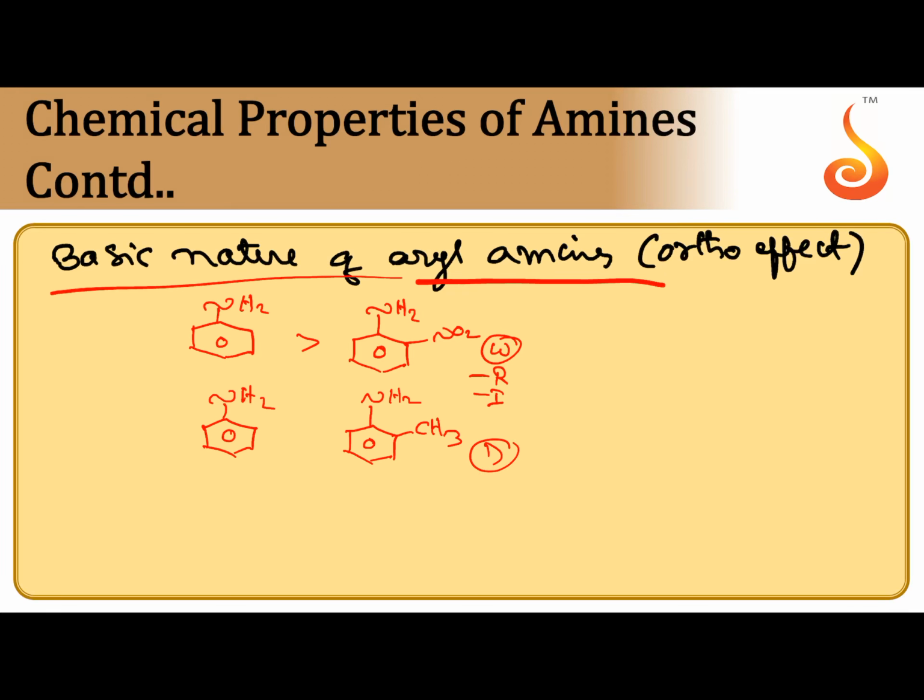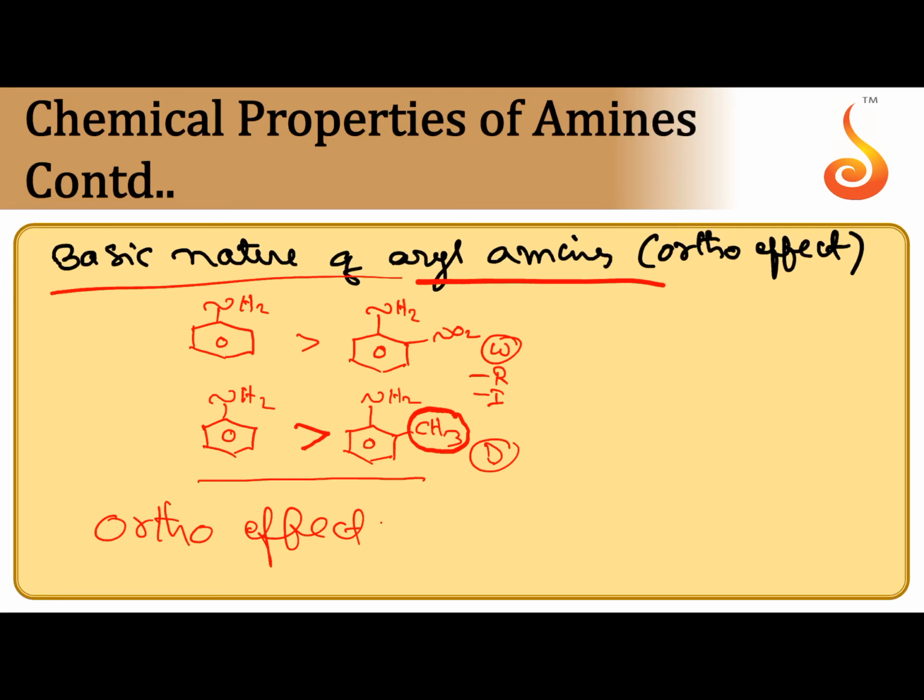Here methyl is no doubt a donating group, so we can expect ortho-toluidine is more basic, but experimentally scientists came to know that ortho-methyl aniline is still less basic than aniline. The reason is the CH3 group at ortho position, that is called ortho effect.